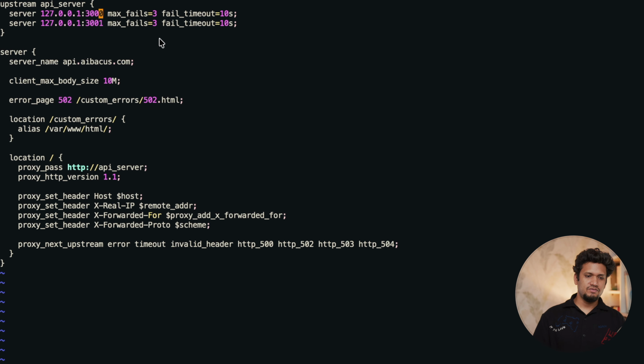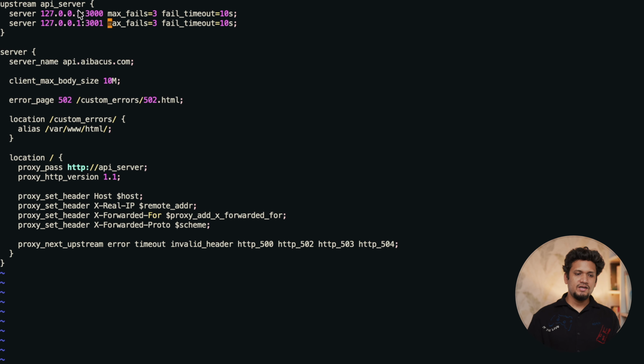The first server will listen to port 3000, and in the configuration, max_fails is 3, meaning it will fail 3 times and then fall back to another server, and fail_timeout is 10 seconds. After 10 seconds it will switch to the next server. I'm also going to add another server pointing to localhost on port 3001.